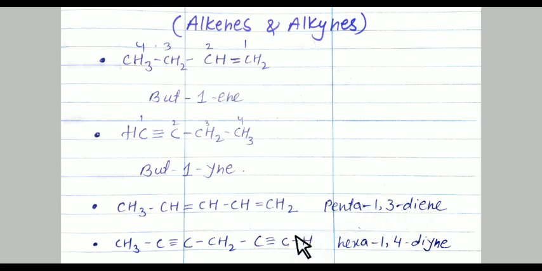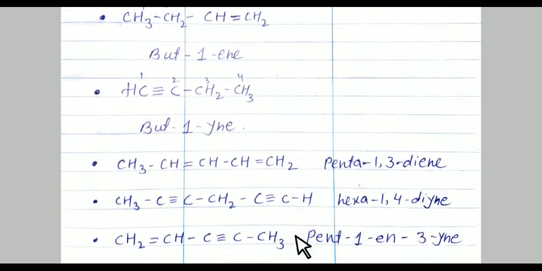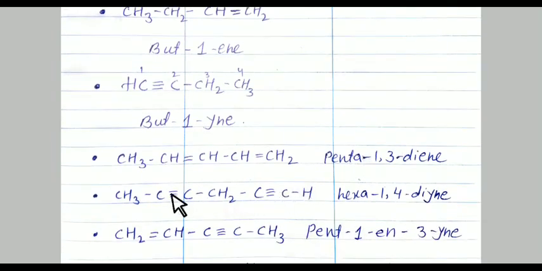See here in the next example, 2 triple bonds are there. One triple bond is on the first carbon atom and another triple bond is on the fourth carbon atom. See here 1, 2, 3 and 4. The longest chain contains 1, 2, 3, 4, 5, 6 carbons. Means in the longest chain there are 6 carbon atoms, that's why it is hexa.